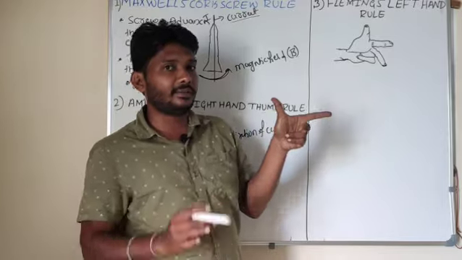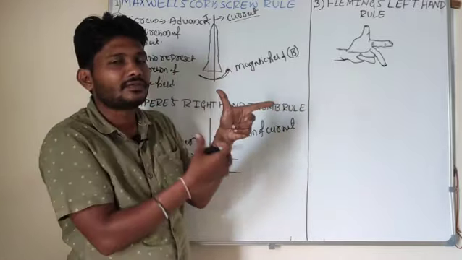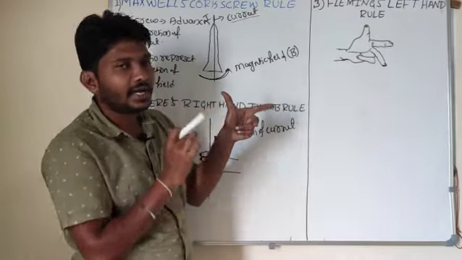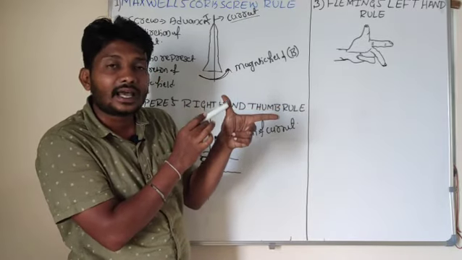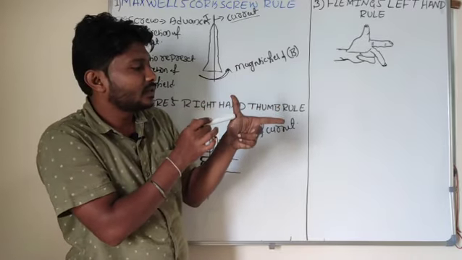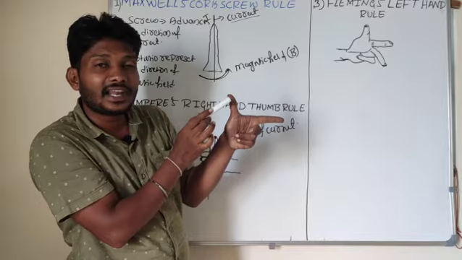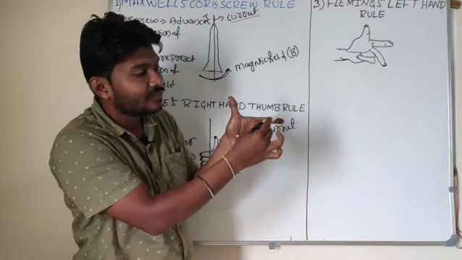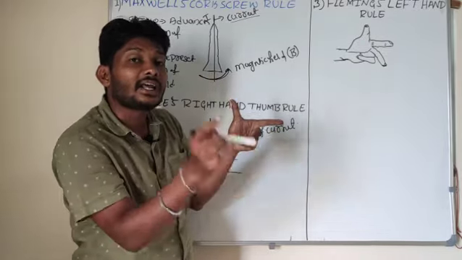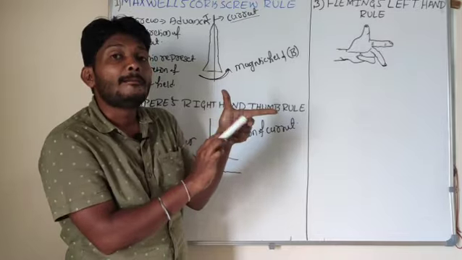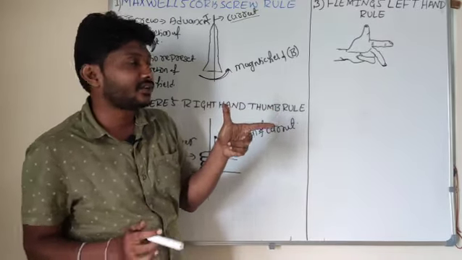Now by taking use of Fleming's left hand rule, the thumb indicates the direction of the force, whereas the forefinger indicates the direction of the magnetic field, whereas the middle finger indicates the direction of the current.